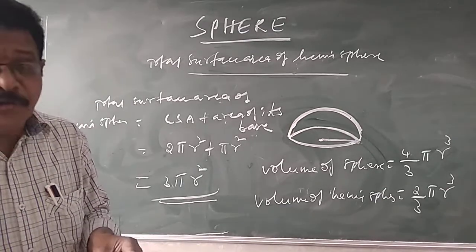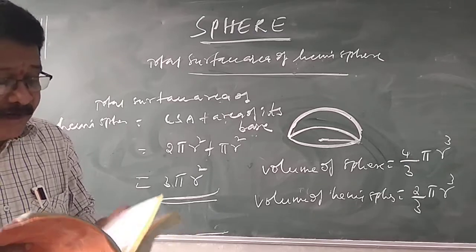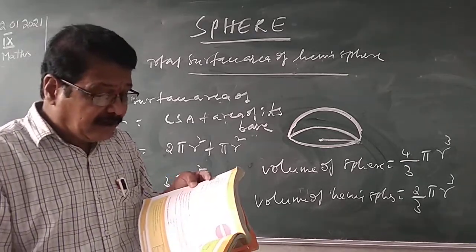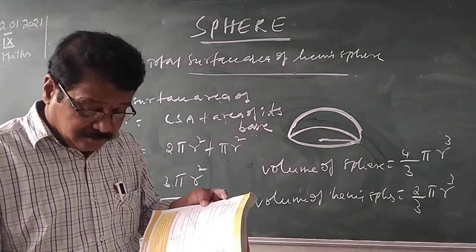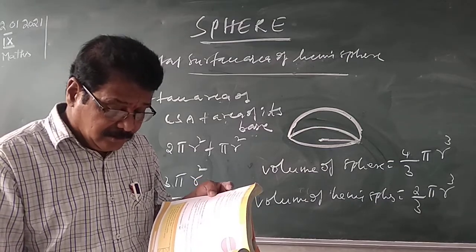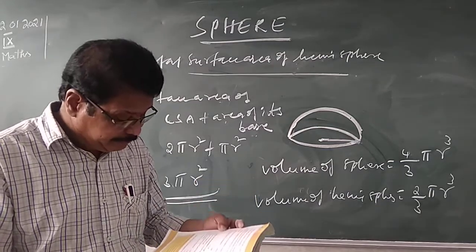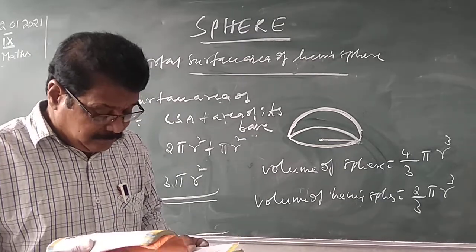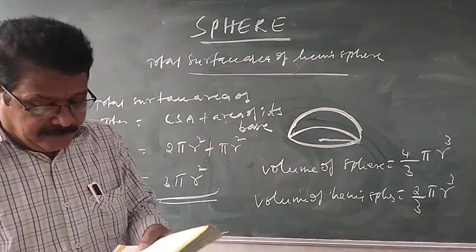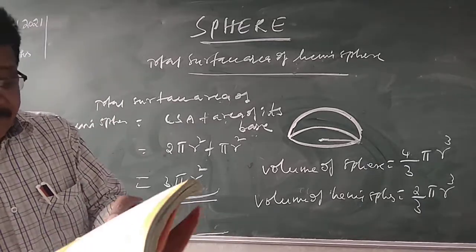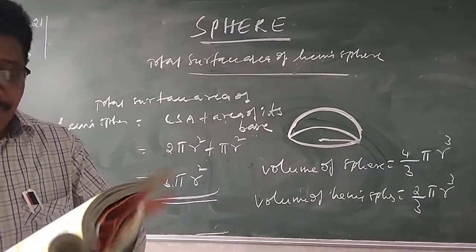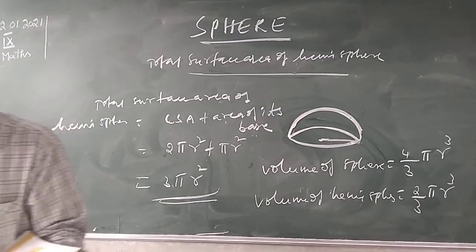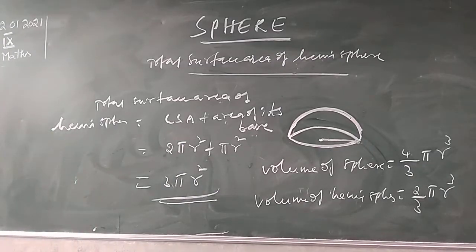So I will give some problems on this. I will explain some problems on this concept so that you can understand better. Now let me explain some problems. If the surface area of a sphere is 154 square centimeters, find its radius.